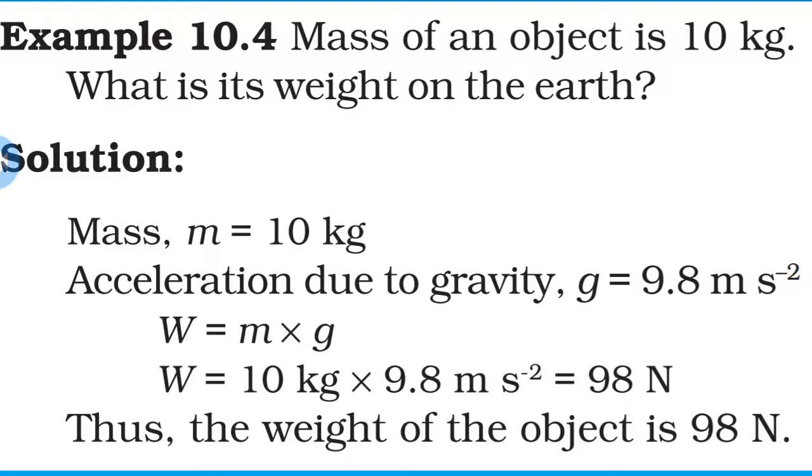The g value is 9.8, constant everywhere on the earth. So g is equal to 9.8 meter per second square and mass is given as 10 kilogram. So 10 multiplied by 9.8 we obtain 98 Newton. The SI unit of weight is Newton. So the weight of the object on the earth is 98 Newton.